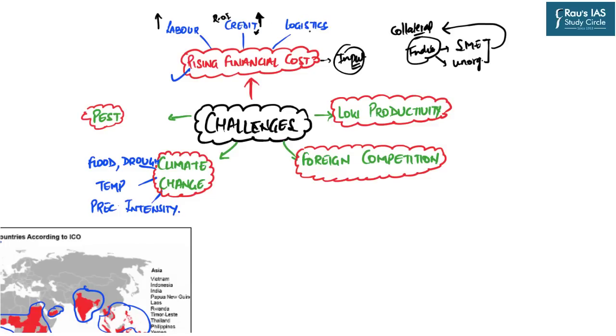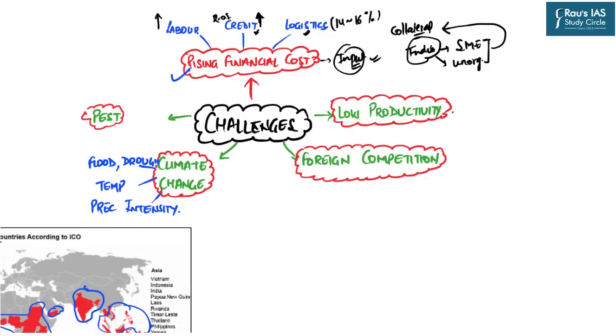Then the third cost factor comes in the area of logistics. We all know that in India the logistics cost is around 14 to 60%, and this logistics cost further adds to the input cost in the coffee industry, which in turn reduces the competitive nature of Indian coffee.